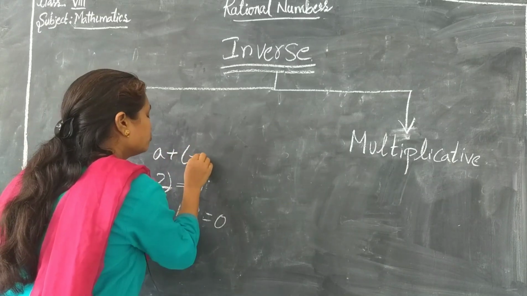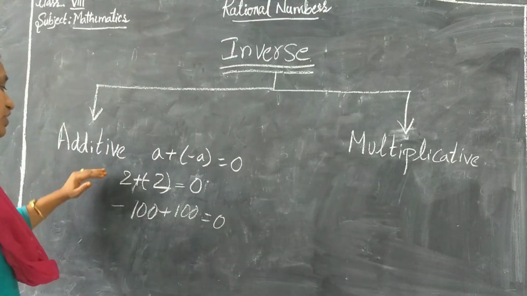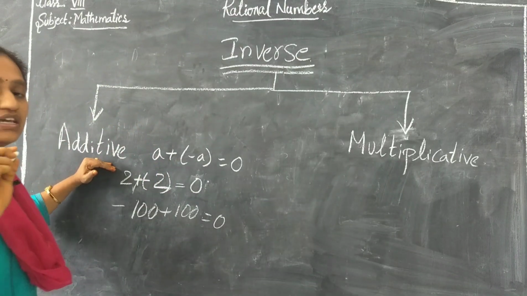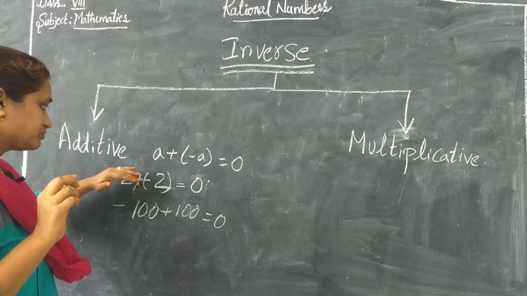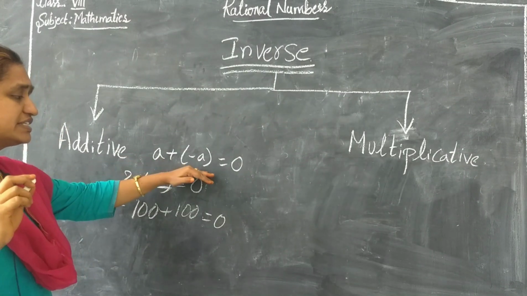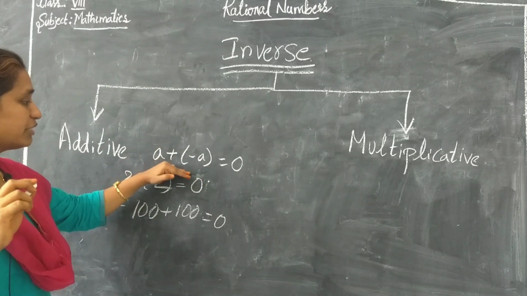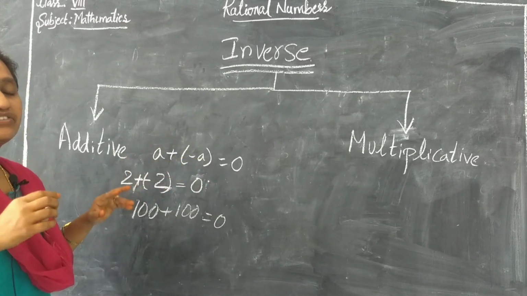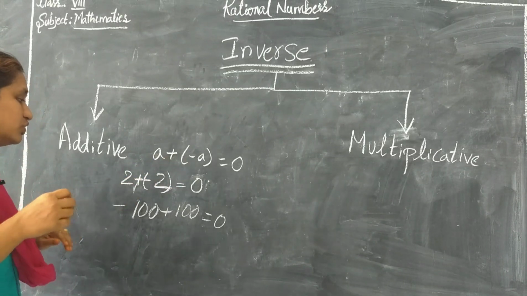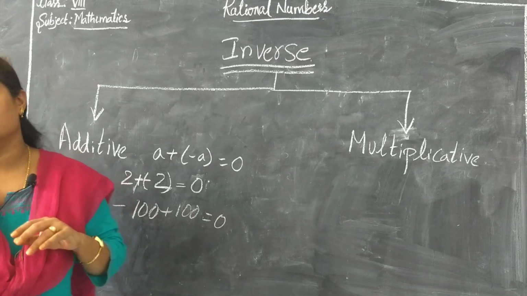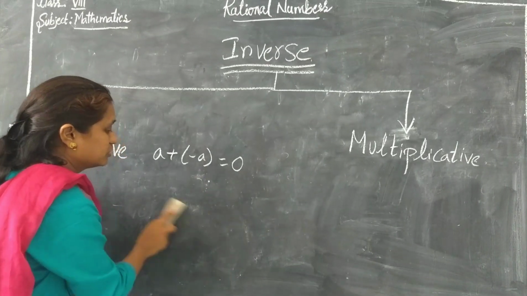So let's see here. A plus of minus A is equal to 0. Now A and minus A are called additive inverse of each other. What are A and minus A called? Additive inverse of each other.